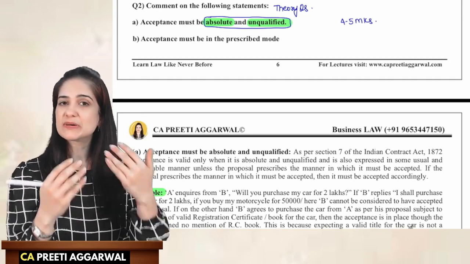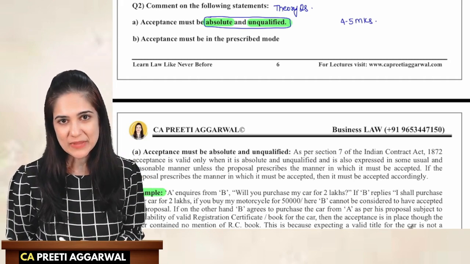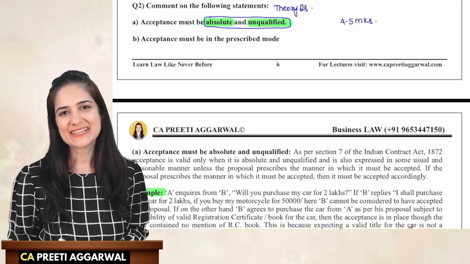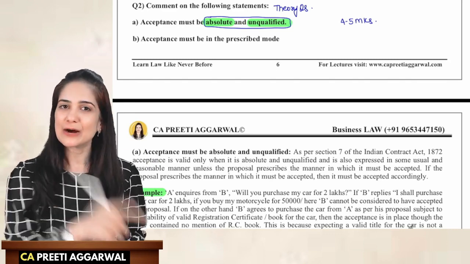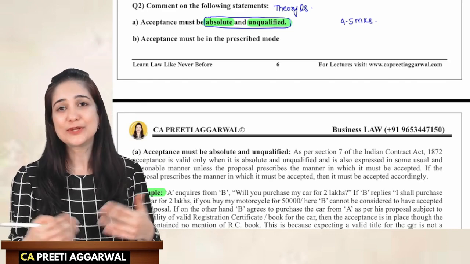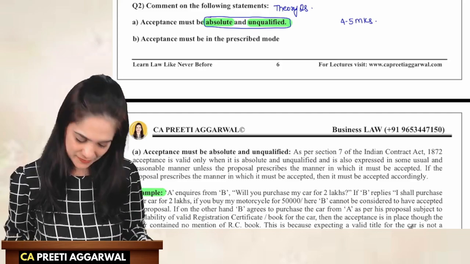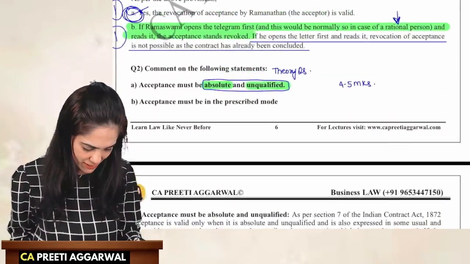The acceptance must be a mirror image of offer. In case there is qualified acceptance, then that is not acceptance. In fact, it's a counter offer. Counter offer does not amount to acceptance. It's a new offer altogether. Then we will write an example for the same.